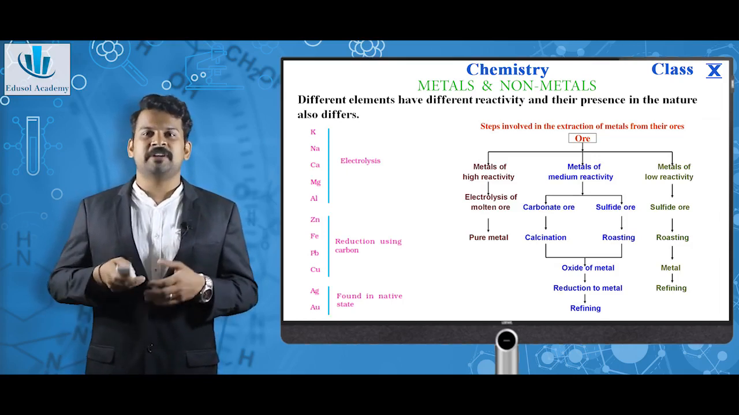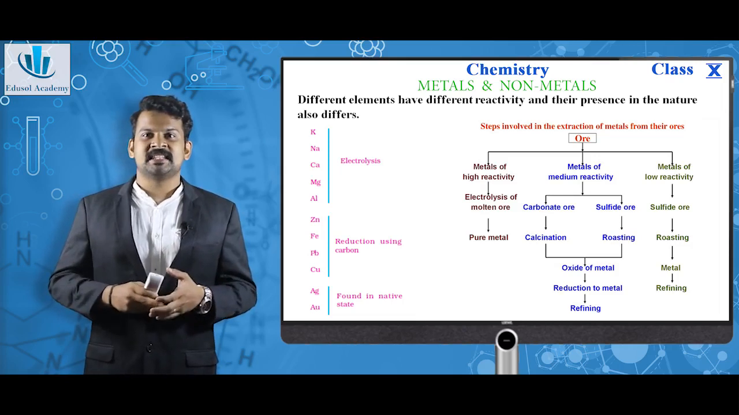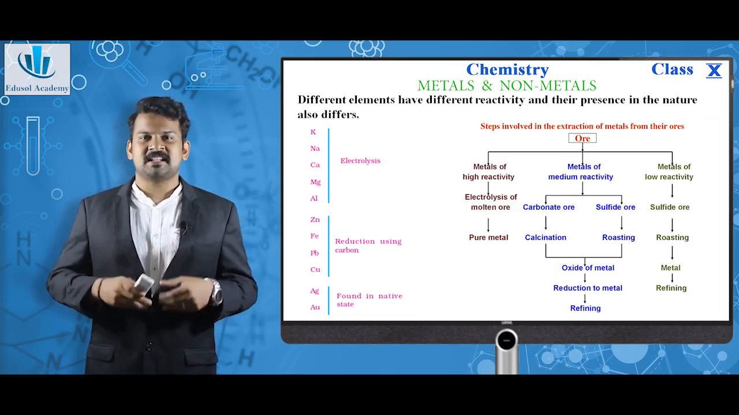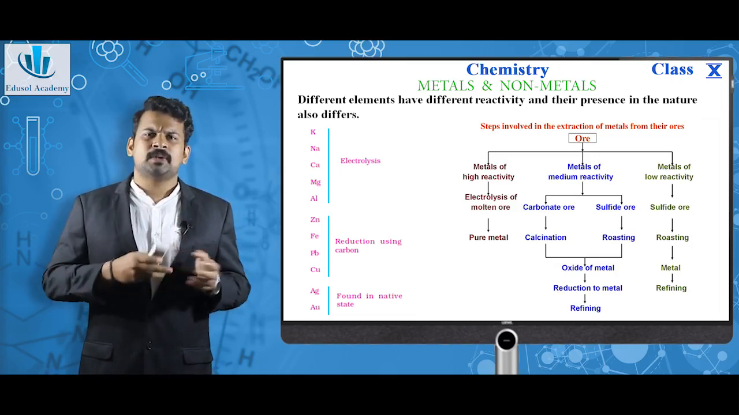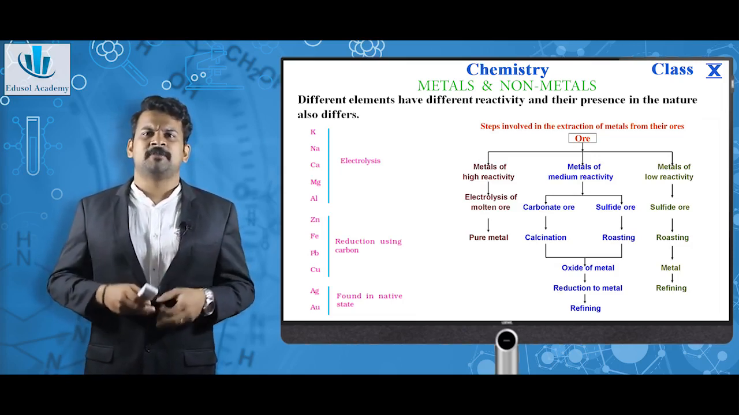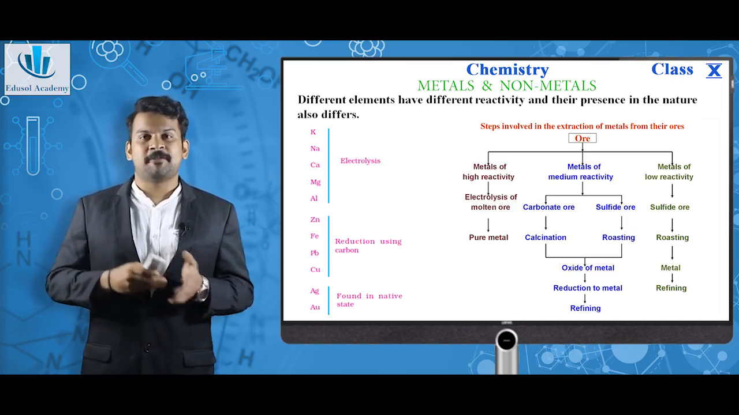Next, metals of low reactivity. Mainly sulfide ores are present here. This is done by roasting. This is then converted to the metal state, which is subjected to refining. So these are the small briefing of the different reactivity metals that are extracted by different methods.